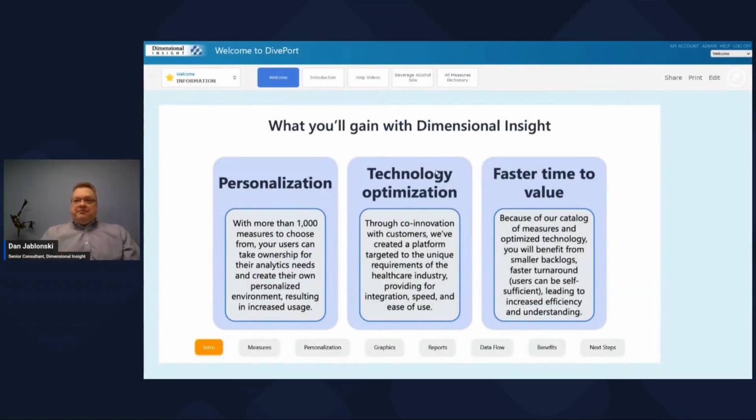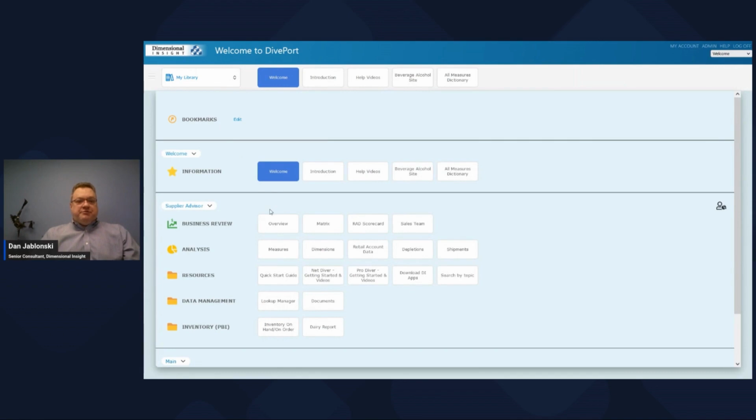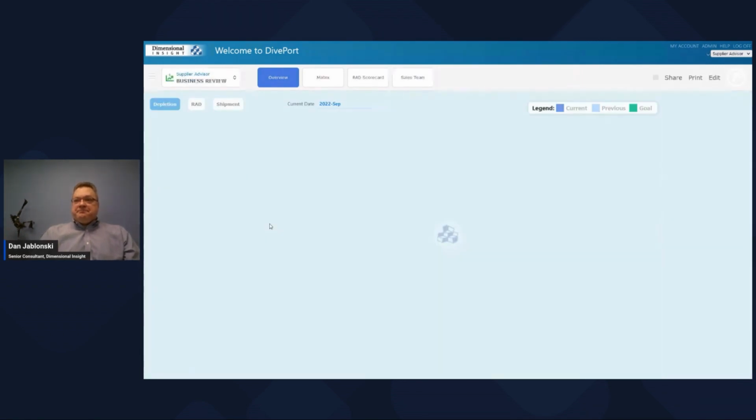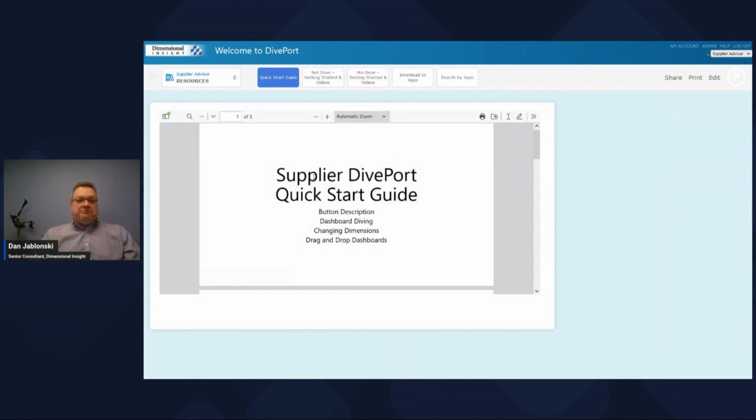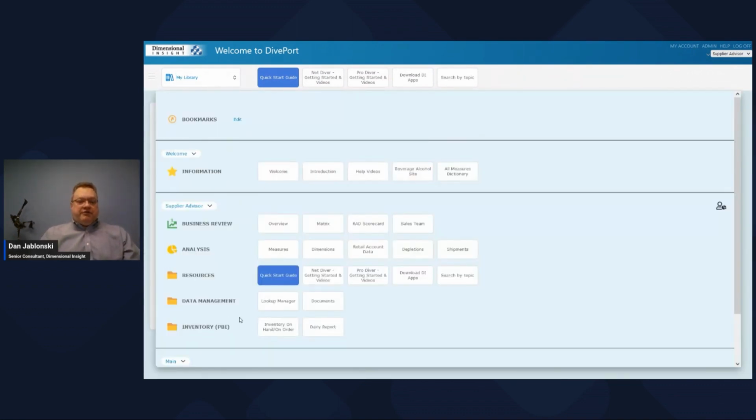I'll start in Diveport. This is Supplier Advisor with My Library as the navigation system. We've got our standard business review overview. This presents factory-based measures and indicators. You have documentation available using a document library portlet. And I have this additional shelf down here for inventory reporting referencing Power BI.